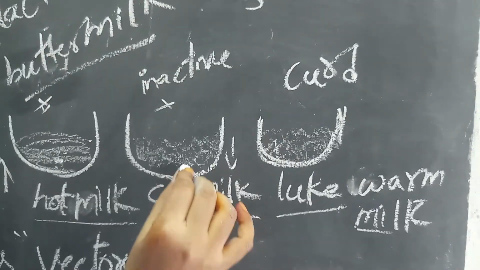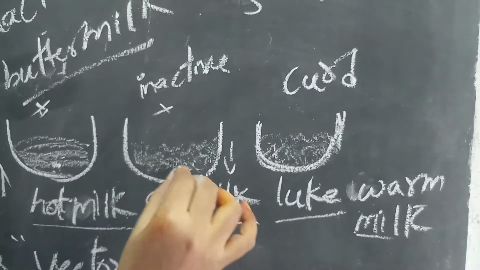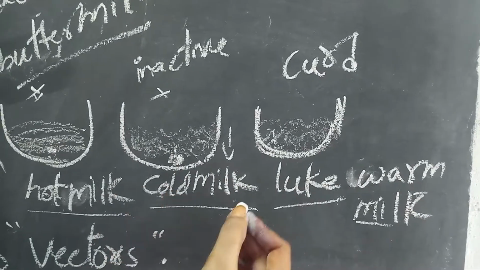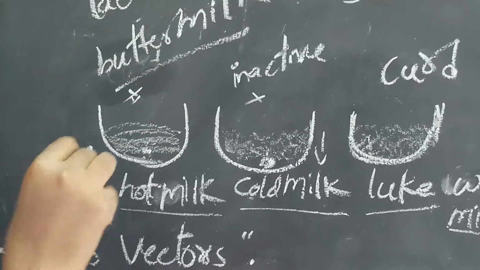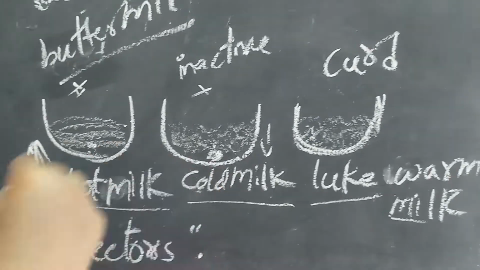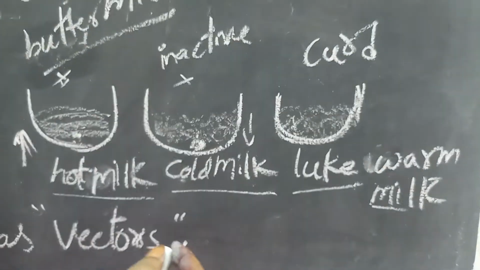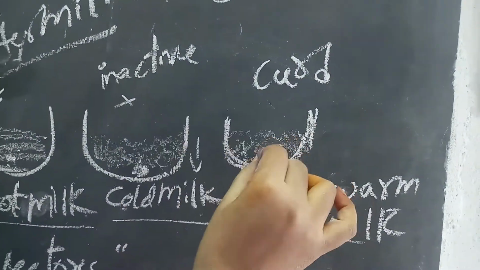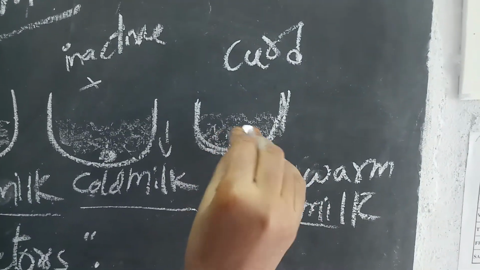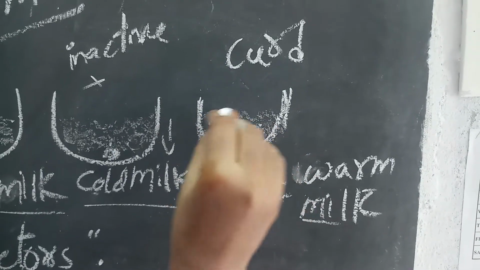The curd or buttermilk you added is in a stable form. It does not replicate itself. So the bacteria does not grow in hot temperature as well as cold temperature. In the lukewarm milk, what happens? The curd or buttermilk which you added, the bacteria start replicating, increasing in number.